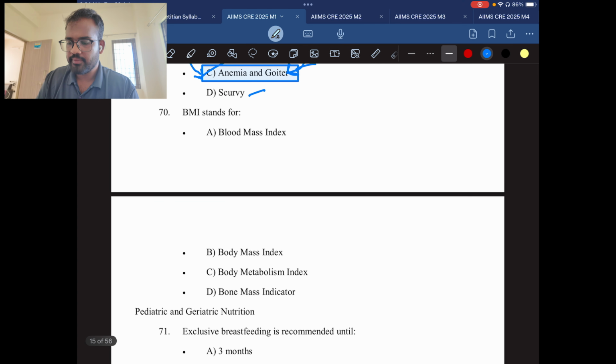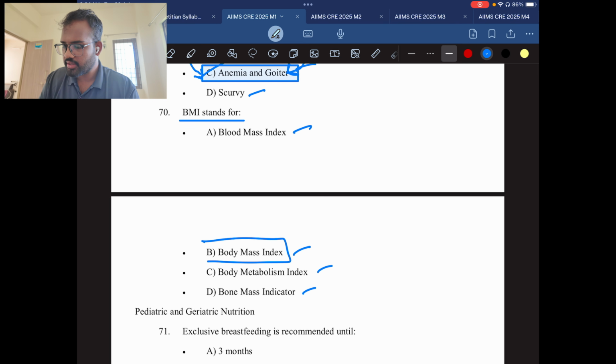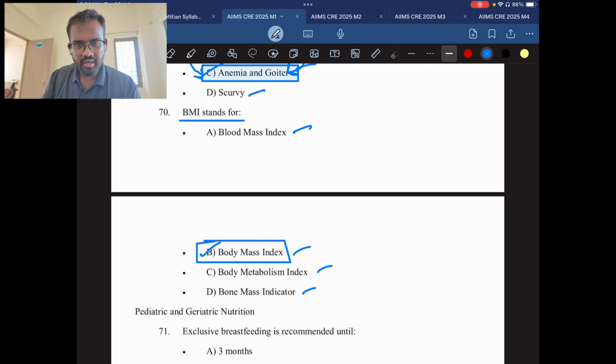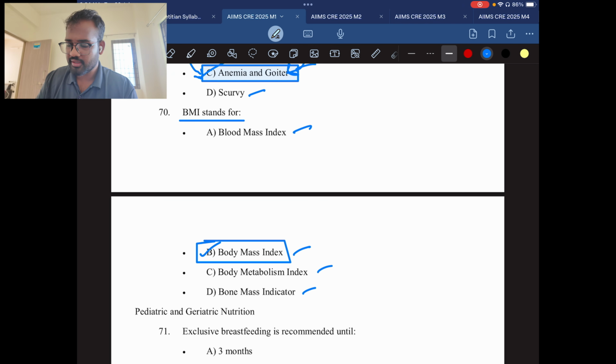Question number 70. BMI stands for blood mass index, body metabolism index, bone mass index indicator. So it is also a very easy answer. BMI stands for body mass index. But make sure you remember the spelling and everything, because most of the options are almost the same. You may get confused during the exam because there is very little time. You'll just be going fast. Make sure you read it twice.